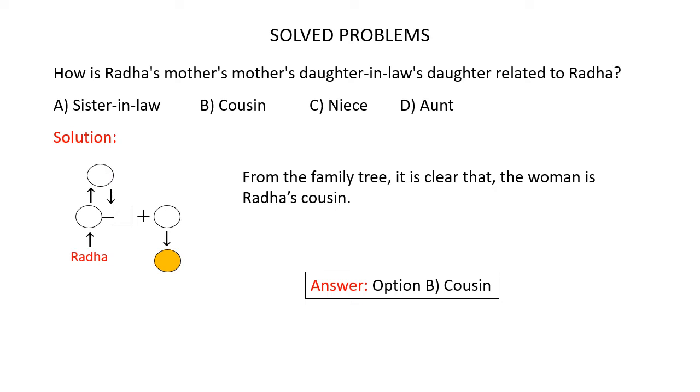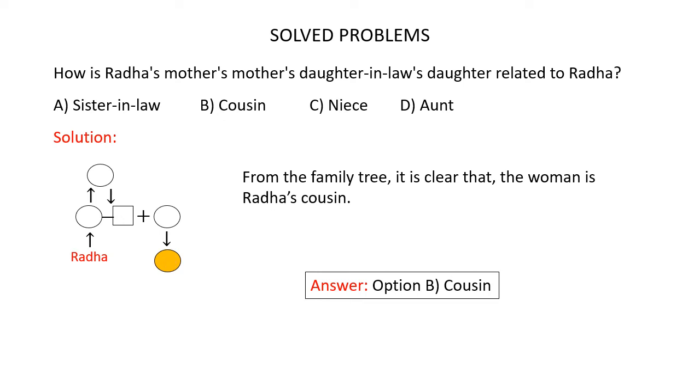Daughter-in-law is none other than son's wife. So, this means that Radha's grandmother has a son who has a wife. And this daughter-in-law has a daughter. Daughter-in-law's daughter. So, this daughter-in-law has a daughter. So the relation given in the question is Radha's mother's daughter-in-law's daughter, which we have represented in the family tree here. Now we are asked to find how this person is related to Radha.